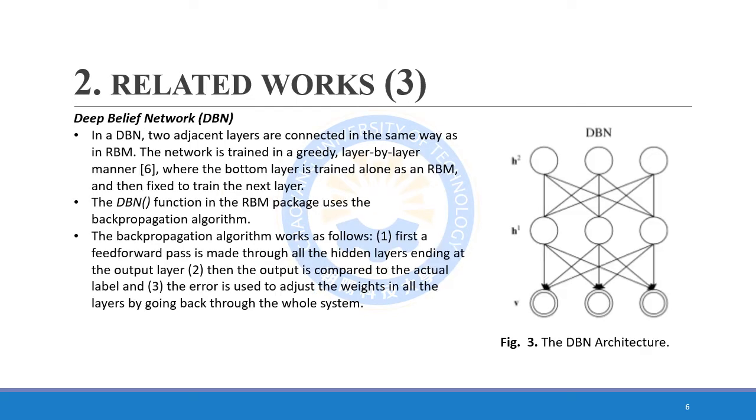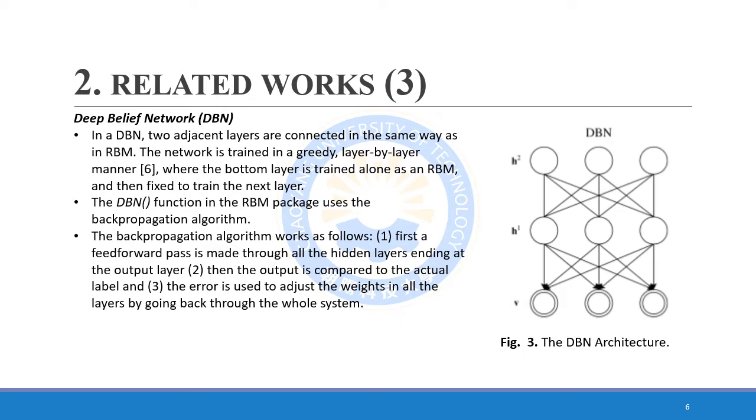Deep belief network, or DBN, has two adjacent layers connected in the same way as in RBM. The network is trained in a greedy layer by layer manner, where the bottom layer is trained alone as an RBM and then fixed to train the next layer. The DBN function in the RBM package uses the backpropagation algorithm.